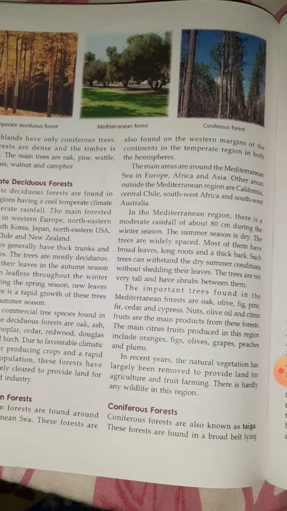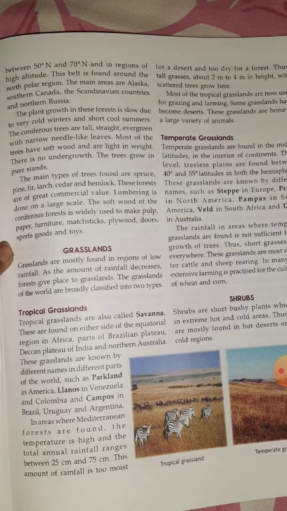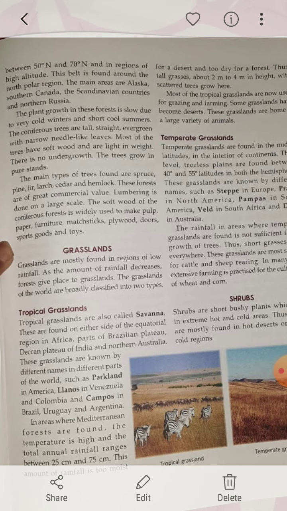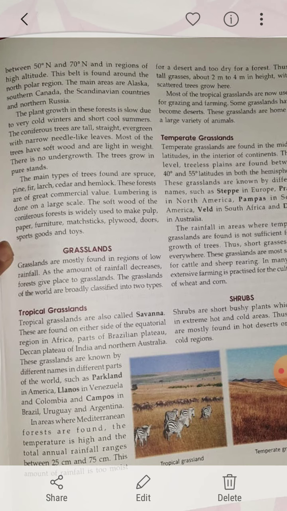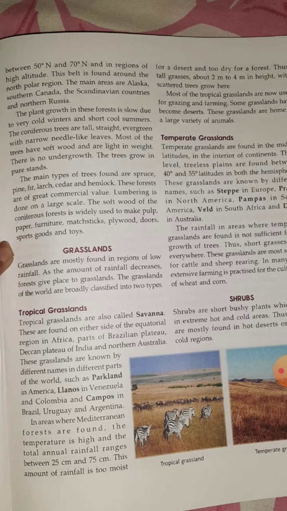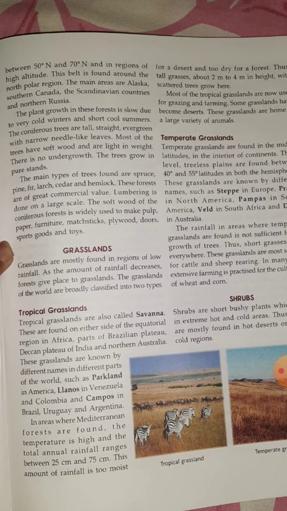Coniferous forests are also known as taiga forests, and they are found in a broad belt lying between 50 degrees north and 70 degrees north and in regions of high altitude. This belt is found around the North Polar region, mainly in Alaska, southern Canada, Scandinavian countries, and northern Russia. Now, plants which grow in this area grow very slowly due to the cold winters and very short cool summers. So coniferous trees are very tall, straight evergreens with narrow needle-like leaves.